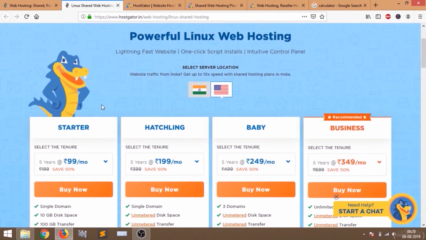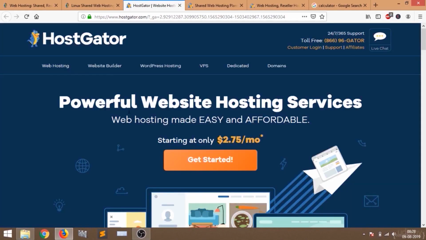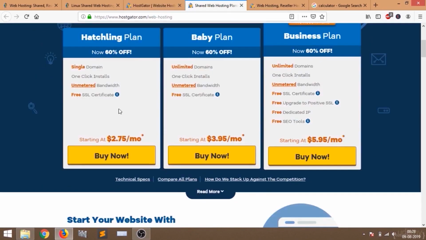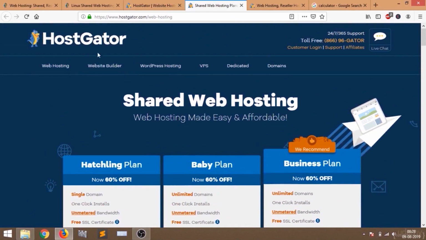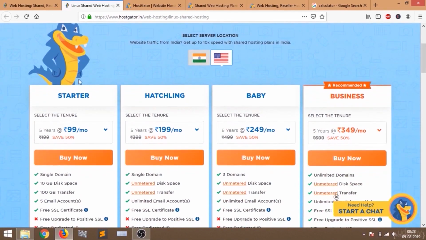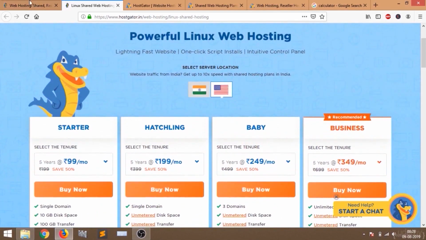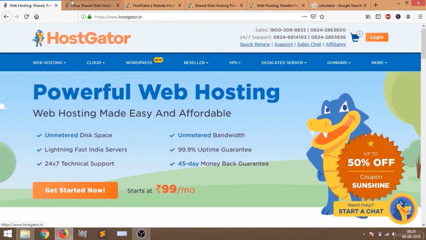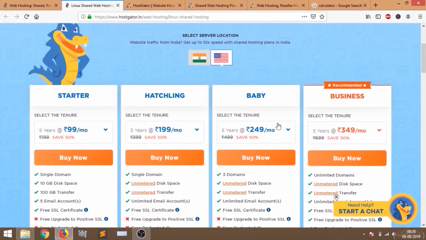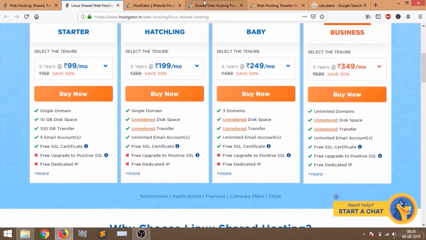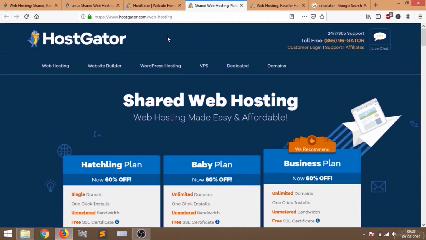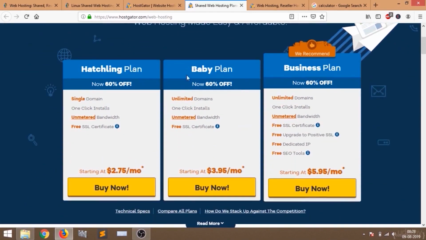If you go to hostgator.com, then you have to click here, web hosting, on the upper left side of your screen, and then you will see a page like this. In the Indian version, when we click Linux shared hosting, you can see there are four plans, and in the hostgator.com version there are only three plans.